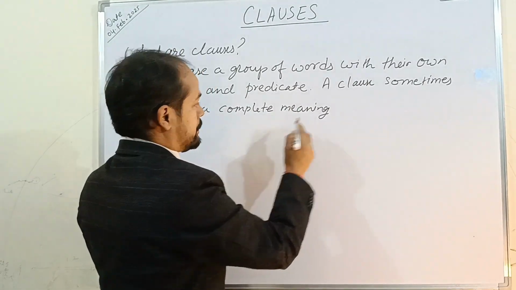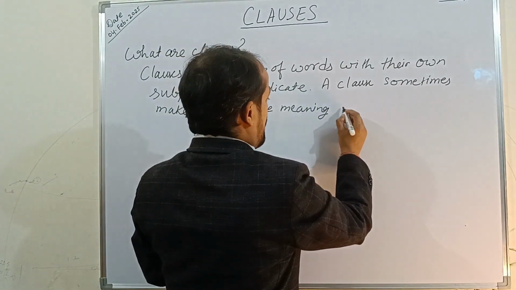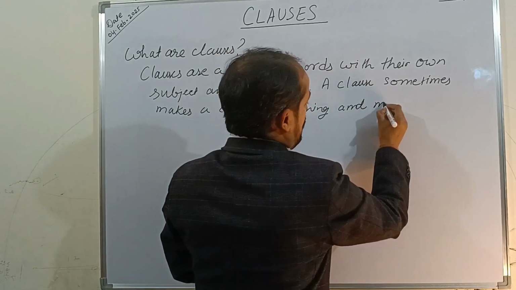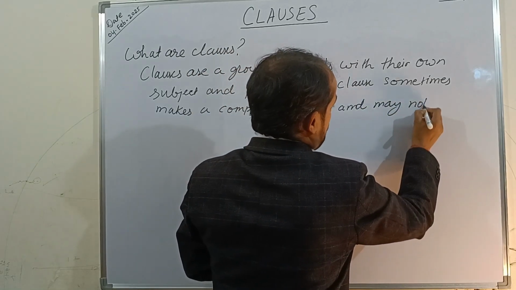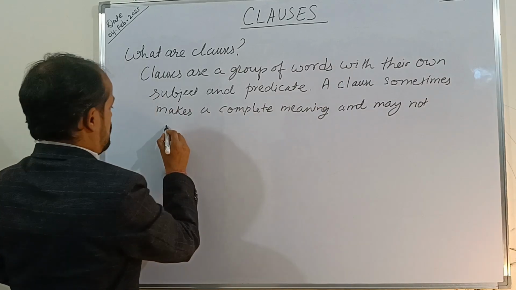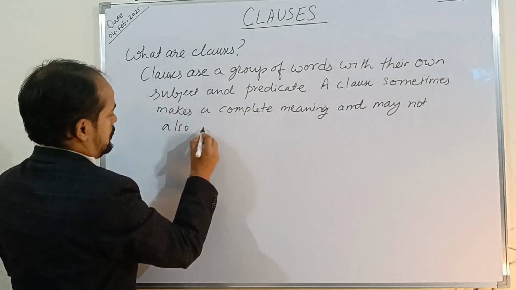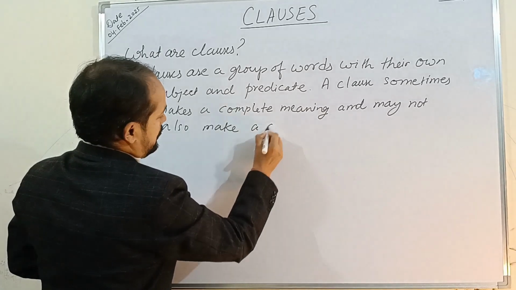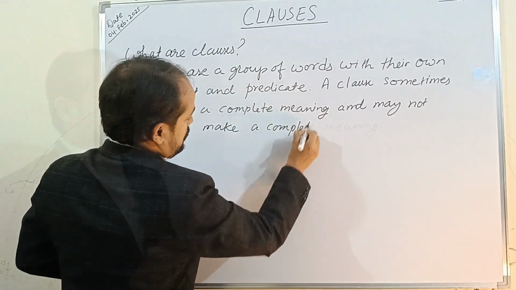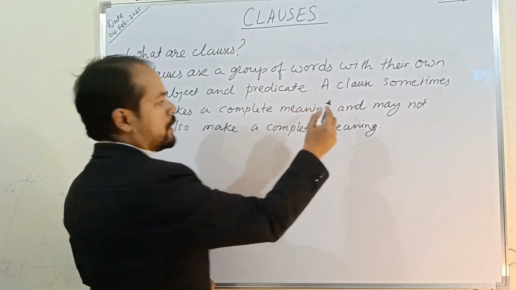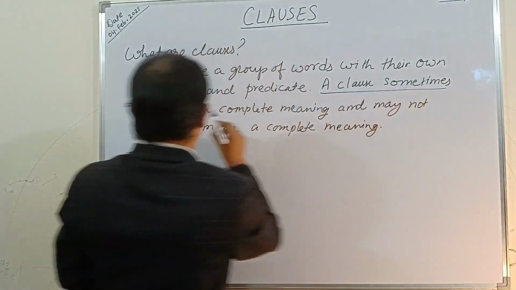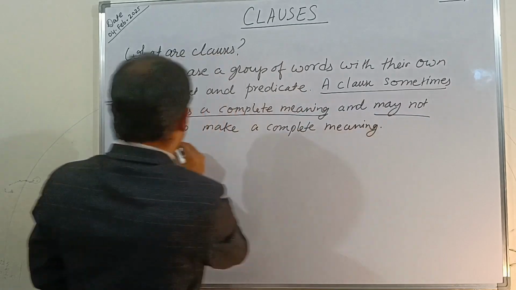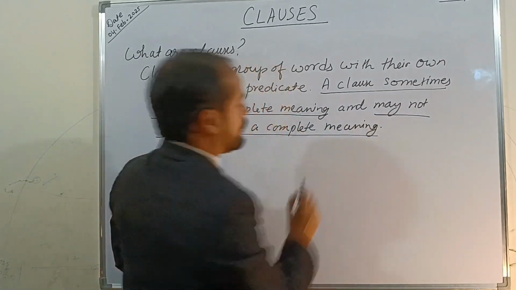And may not also make a complete meaning. So here we have to note one thing: a clause sometimes makes a complete meaning and sometimes may not make a complete meaning.